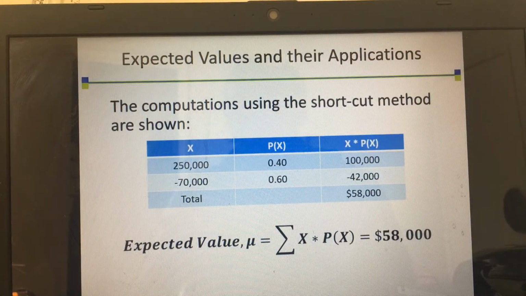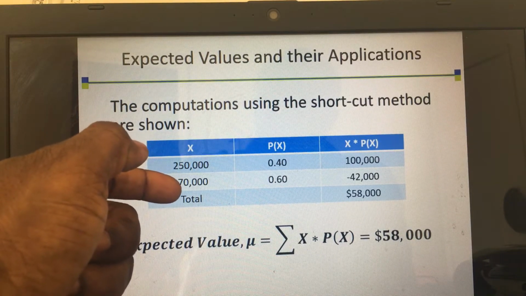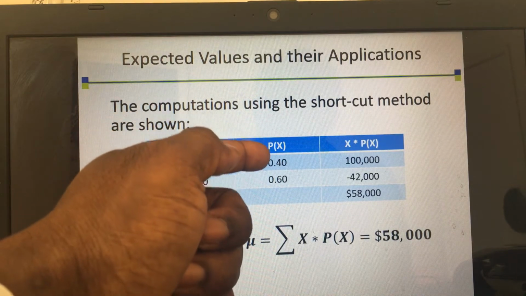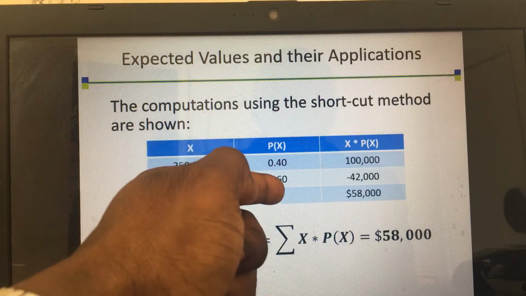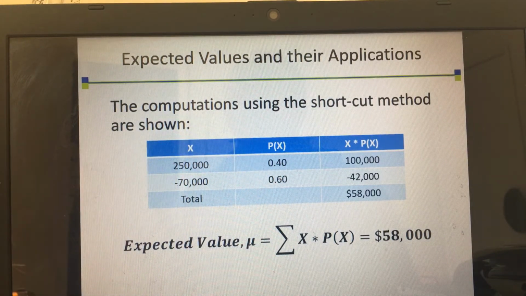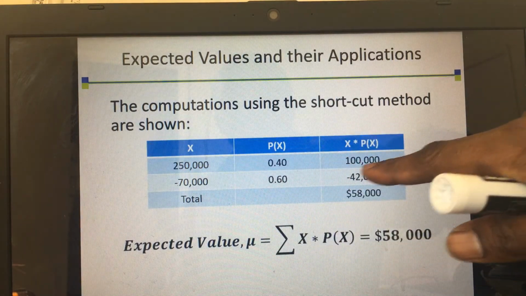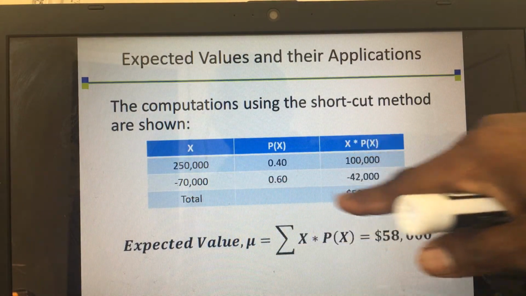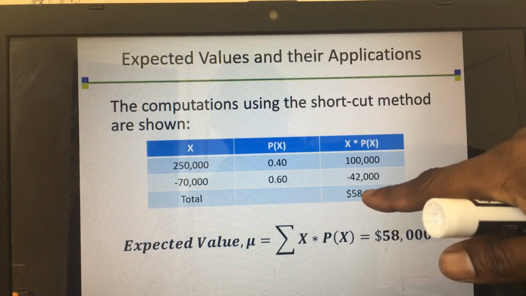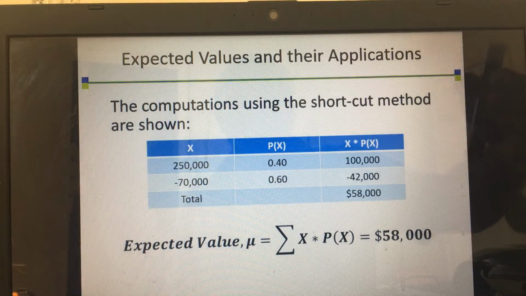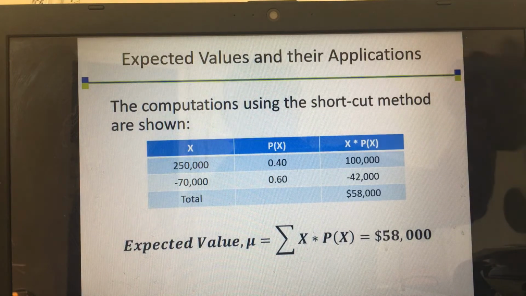We put them in the table. If he makes a profit, it's $250,000. If he loses, negative $70,000. The required probabilities are 0.4 for profit and 0.6 for loss. Okay. So we multiply the two. This times that gives me this. 0.6 times negative 70,000 gives me negative 42,000. So when you add these two, that gives me 58,000, which is positive. Because our answer is positive, we can say that it is a good business.